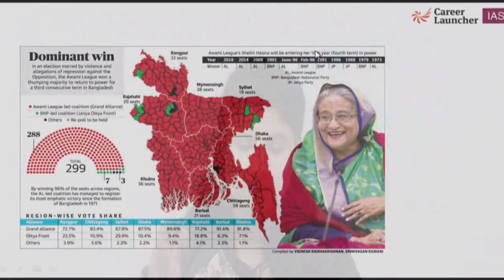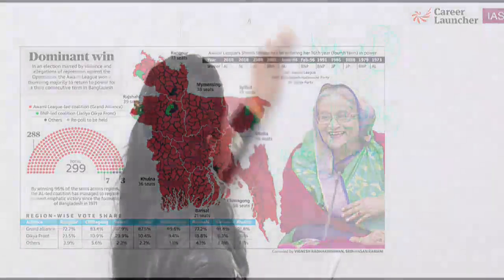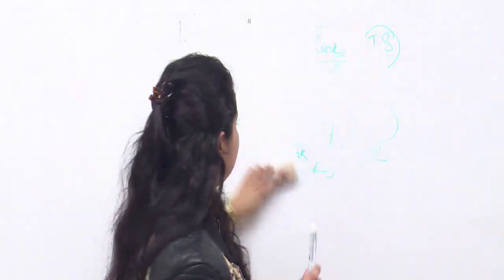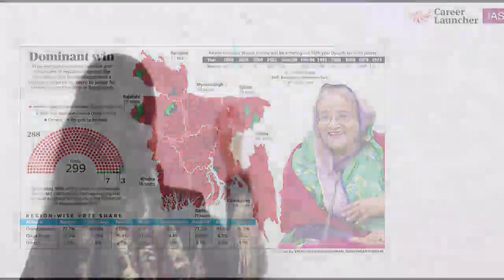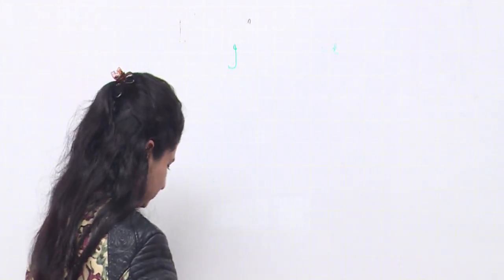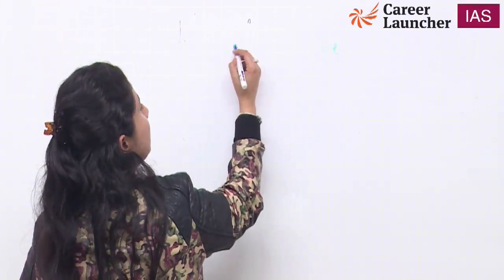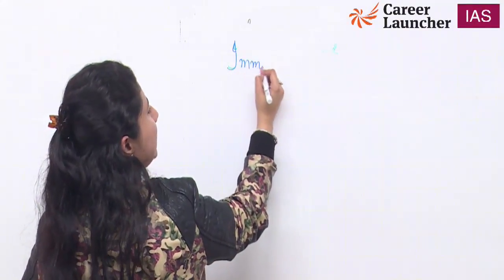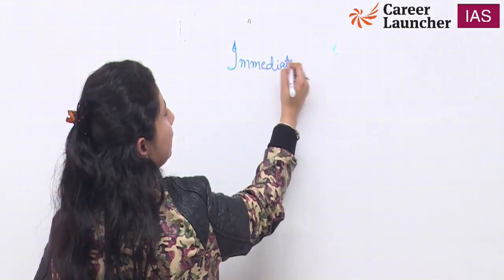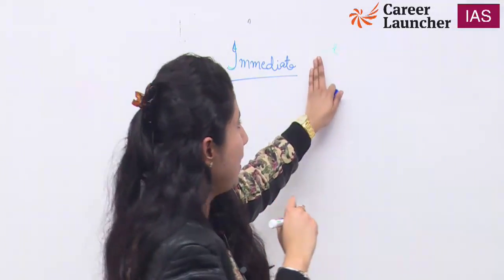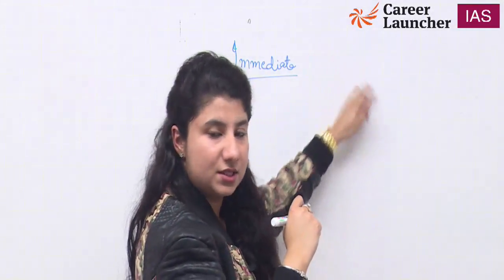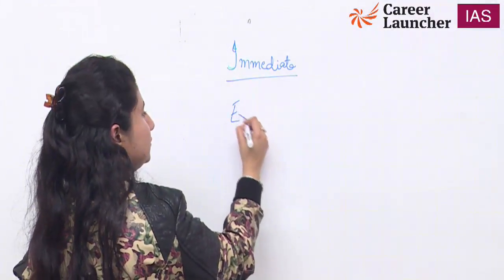The other aspect is in front of you. Your GS paper 2 says international relations, and it also explicitly mentions one thing, India and its neighborhood. Now India's neighborhood has been divided into two parts. One part is the immediate neighborhood, right next to you. Pakistan is there, China is there, right? Bhutan and Nepal are part of the immediate neighborhood. The other is the extended neighborhood, a little farther from us.